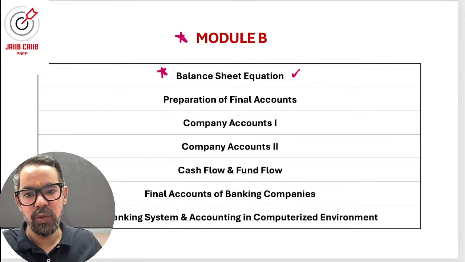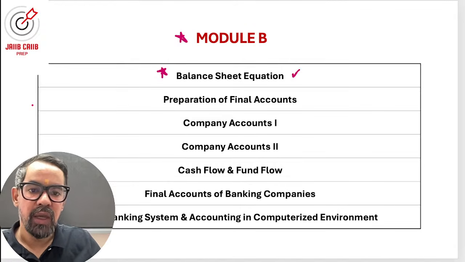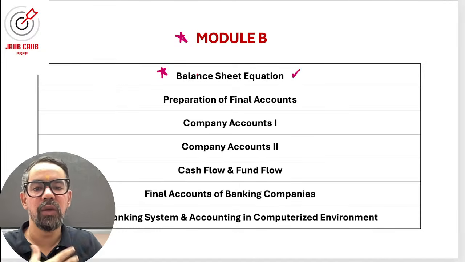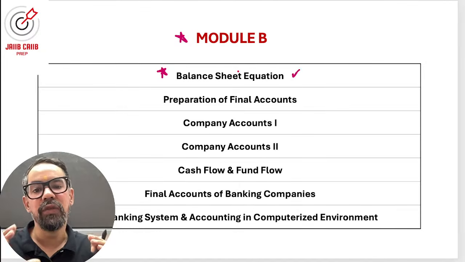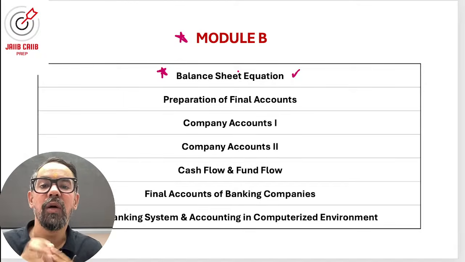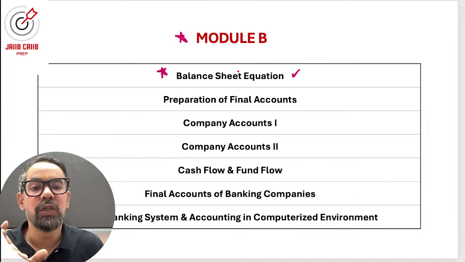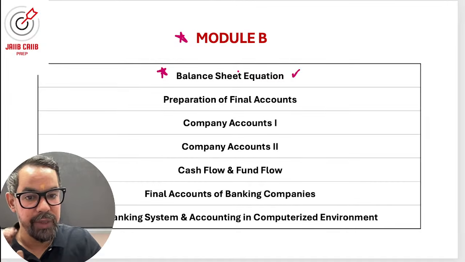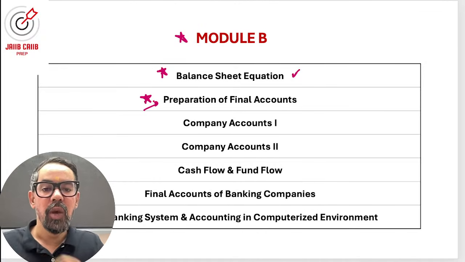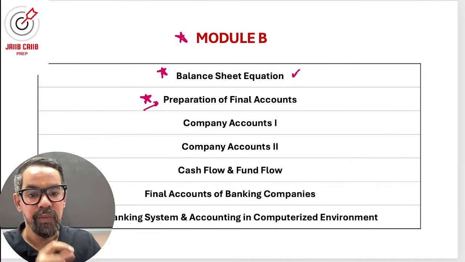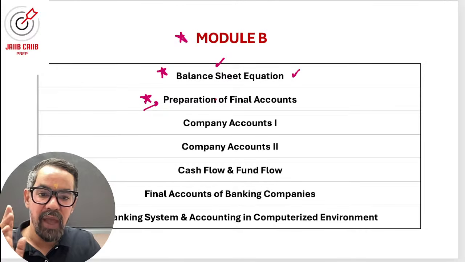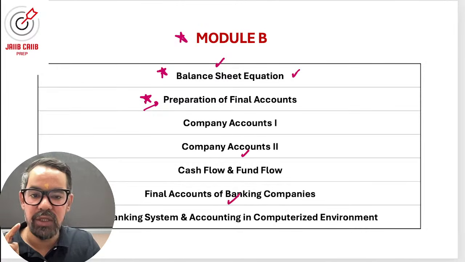So when it comes to your module B, balance sheet equation, you have to understand they'll give you a small balance sheet figure, then they'll give you some sort of transaction, then they'll ask you how those particular transactions will affect the balance sheet equation, right? Preparation of final accounts, here mostly the question is around trading account and profit and loss account. Reason being, balance sheet equation you have read here, as well as you will be discussing in this one or this one also, right?